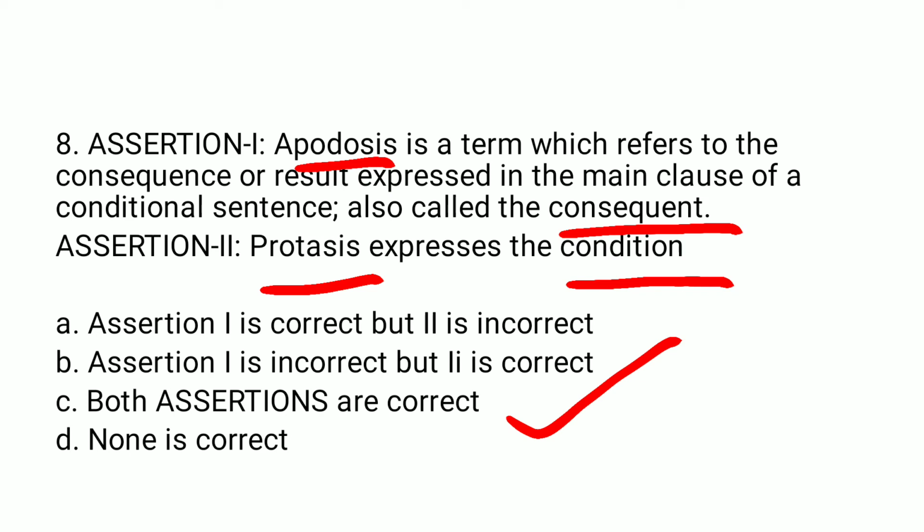I have an example. We shall get in if we queue. So if we queue is a condition, hence if we queue is a protasis, and we shall get in will become apodosis. So we shall get in is the consequent and if we queue is the condition. Hence these are apodosis and protasis respectively.